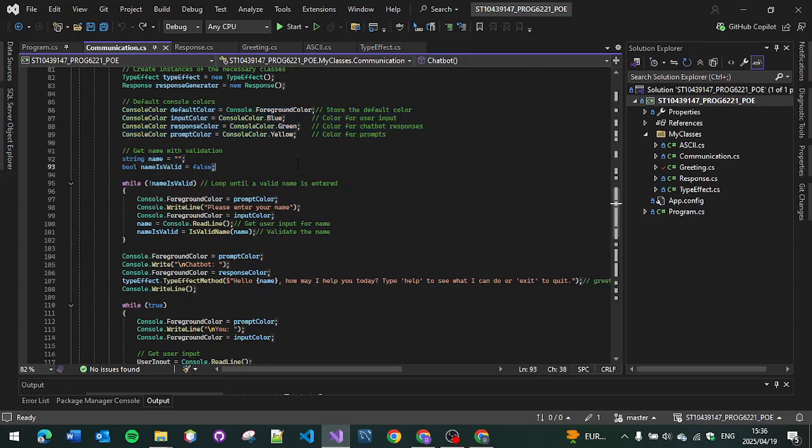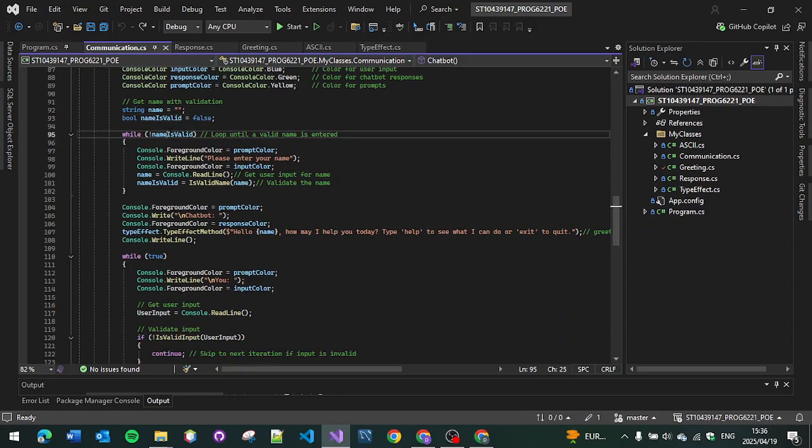Name is false because there's no input at all, and that's the name to get the actual name of the person. So over here now we're using a while loop, and the while loop will run until the name is valid. So this will read constantly until the name is valid. And once the name is valid, this will come into play. It's going to say hello name, how may I help you today.